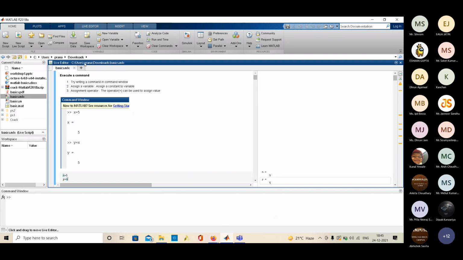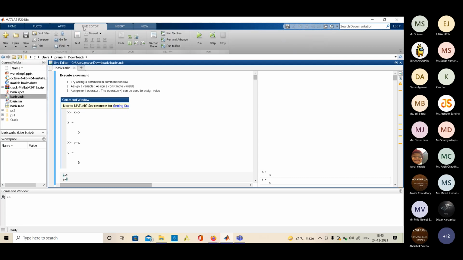So this is the MATLAB screen. There are a few tabs on the top, as you can see: Home, Plots, Apps, Live Editor, Insert, View. The Home tab is like the File tab that we see in Word, so we have very basic options here. One important option is Open. By default, when you open MATLAB, it opens in the bin folder. So you have to click on browse for folder and open your workspace where you will create new files or work on files.